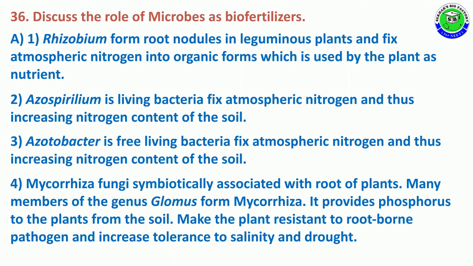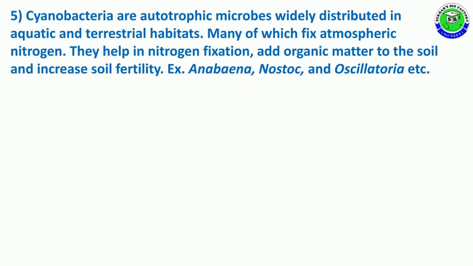Mycorrhiza is a fungus symbiotically associated with roots of higher plants. Many members of the genus Glomus form mycorrhiza, and these mycorrhiza can provide phosphorus to plants from soil and make the plant resistant to root-borne pathogens along with increased tolerance to salinity and drought. The fifth one is cyanobacteria.